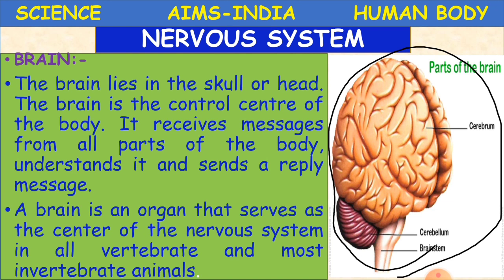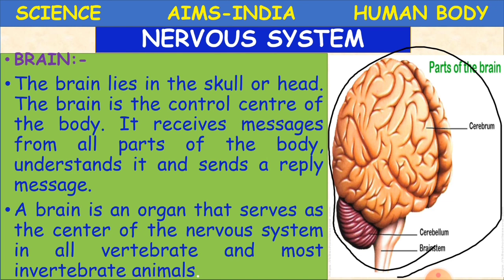Okay, a brain is an organ that serves as the center of the nervous system in all vertebrate and most invertebrate animals. So it is the organ that serves as the center of the nervous system. Okay, what do we call vertebrate, children? Before also we learned vertebrate is nothing but a spinal cord. So vertebrate things, in the sense like who all have spinal cord, come under vertebrates.